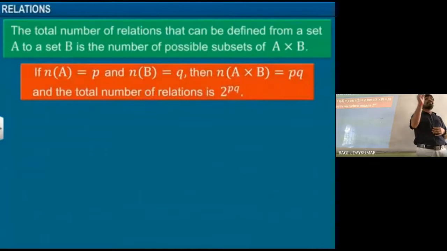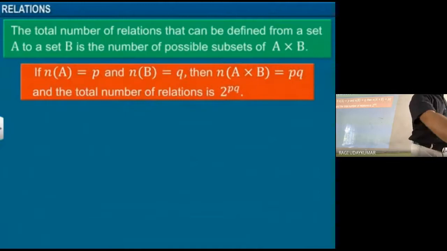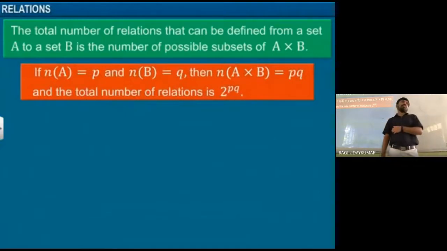So the set is containing PQ elements, P into Q. This set contains PQ elements. And the total number of relations we are going to get is nothing but the total number of subsets. So that is 2 power PQ. 2 power PQ, yes.